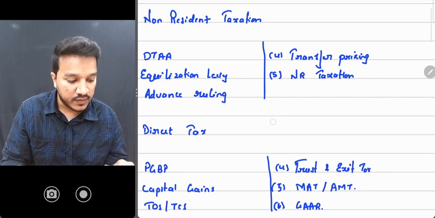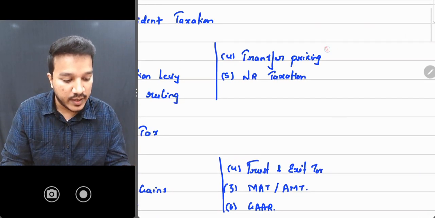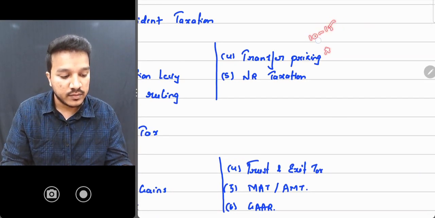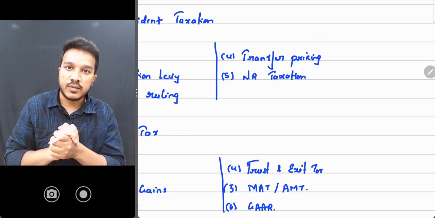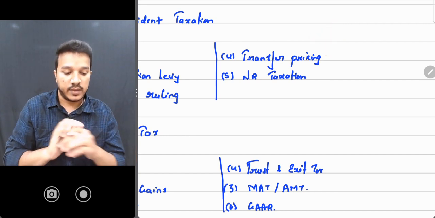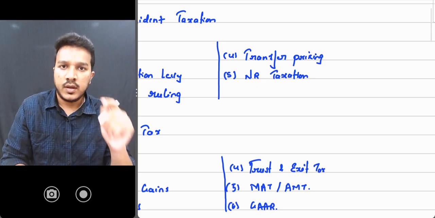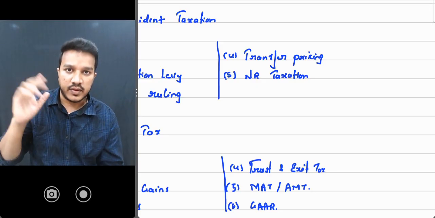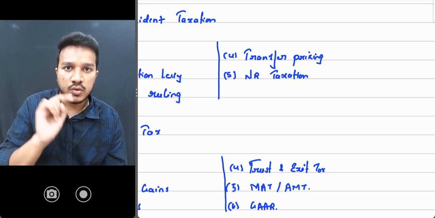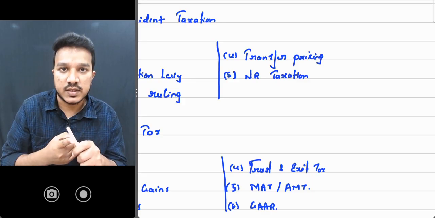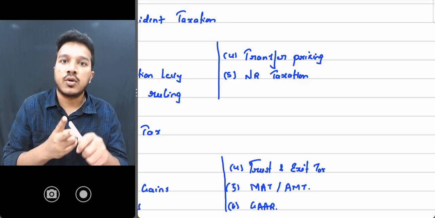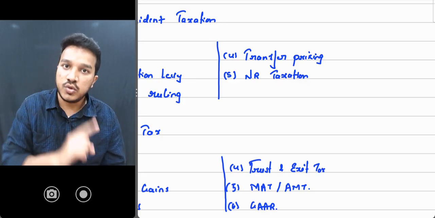Same thing with your transfer pricing. See, transfer pricing is a little bigger, almost 10 to 15 marks. You will get questions from transfer pricing. Very important chapter. In transfer pricing, if you have given your September 2025 attempt, you know associate enterprise: if it is more than 26%, then it is an associate enterprise. If you can control the board of directors, associate enterprise. So you know all the things.